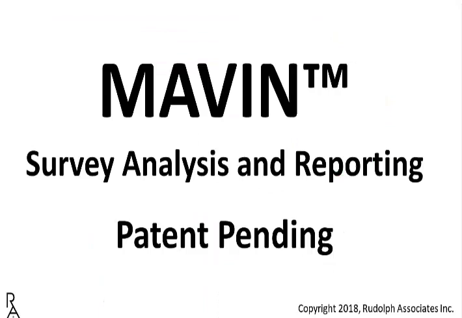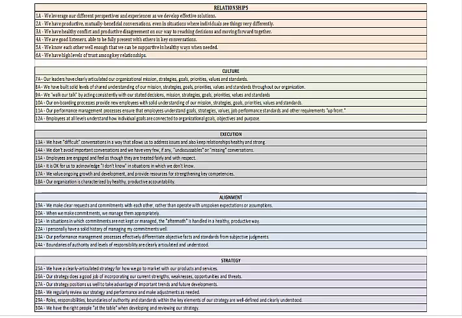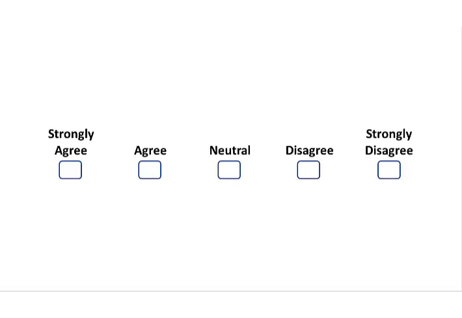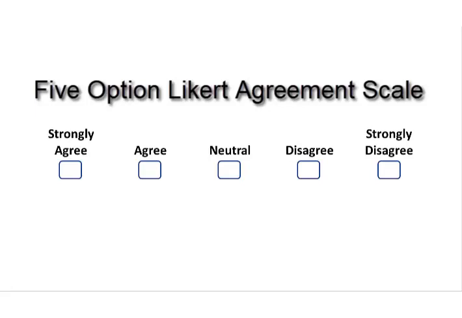For each of the 5 categories, Chalmers constructed a set of statements that collectively cover its range of characteristics. For each statement, you are asked to indicate your level of agreement: strongly agree, agree, neutral, disagree, and strongly disagree. This is a standard format in survey research called the 5-option Likert agreement scale. What distinguishes MAVEN is the assignment of numeric values to these agreement levels. This is a somewhat non-standard practice, but we think you will see its advantages, the first of which is that it supports a clearly defined standard for what is an acceptable score.